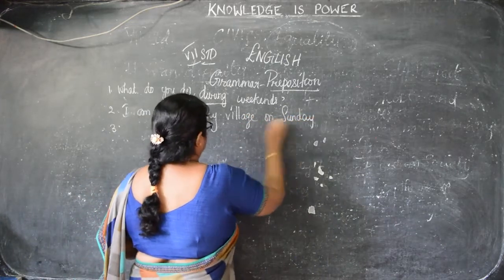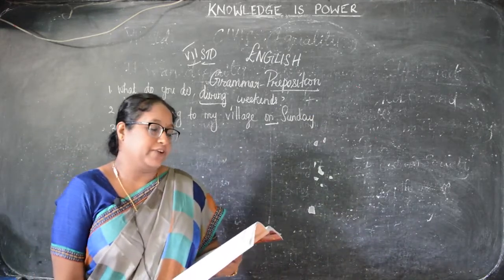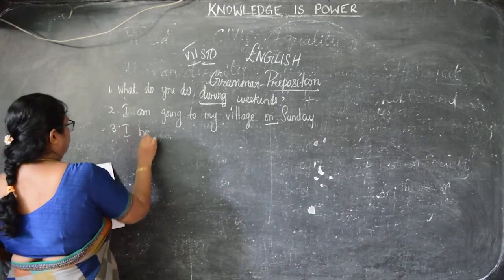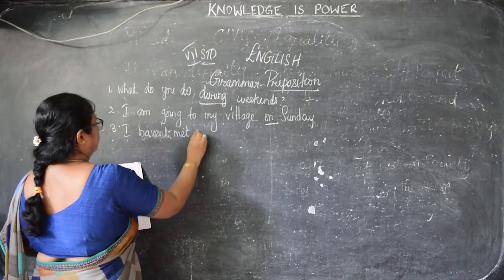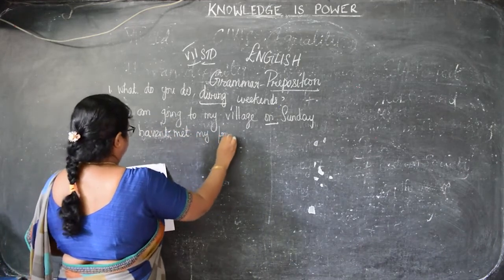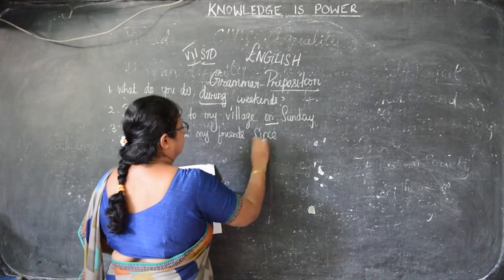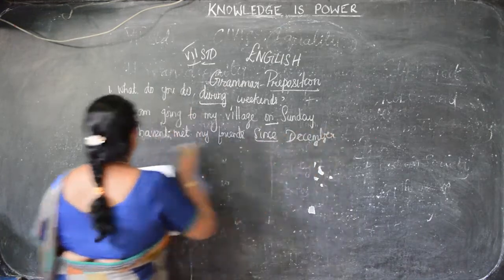The next is, those who have the book, take this down, children. I haven't met my friends dash December. Since December. Okay children, since December.